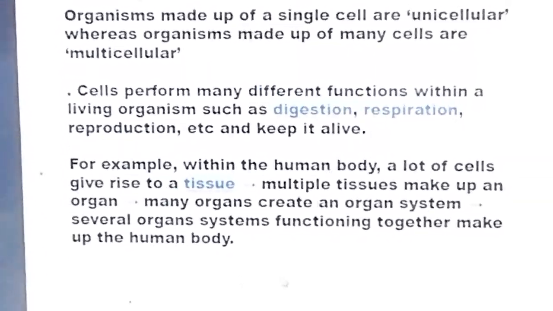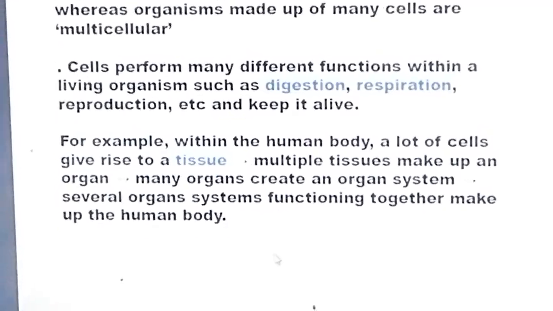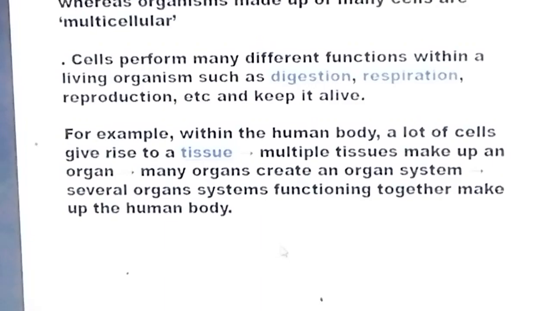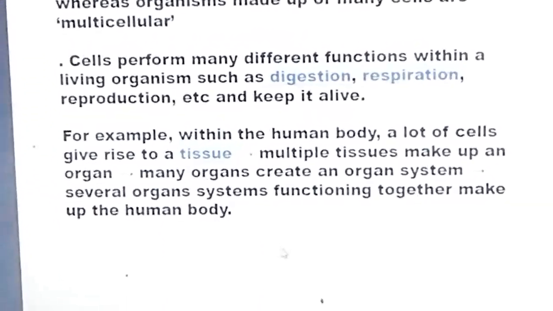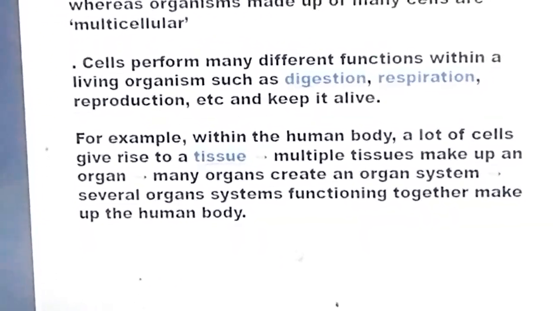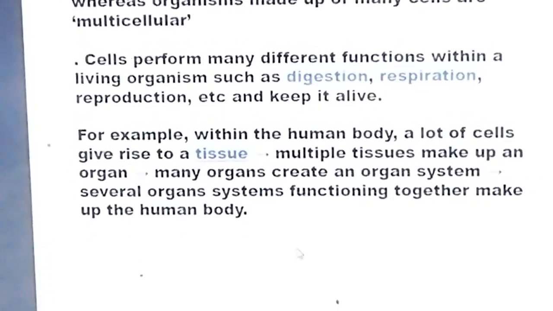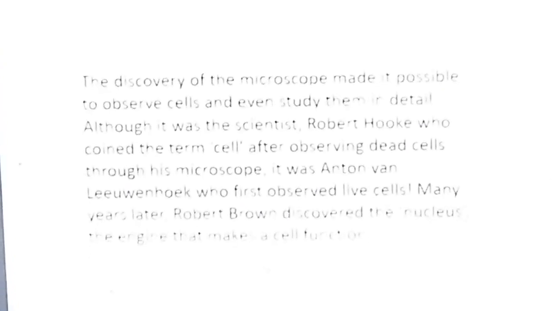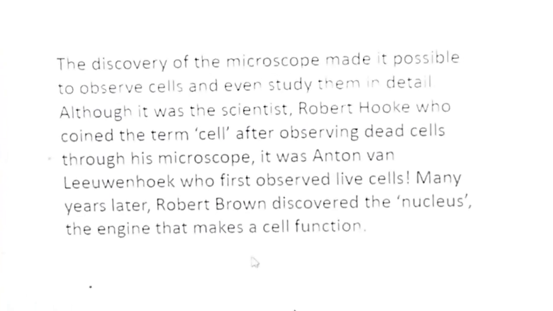Cells perform many different functions within living organisms such as digestion, respiration, reproduction, etc. For example, within the human body, a lot of cells give rise to tissue. Multiple tissues make up an organ. Many organs create an organ system, and organ systems function together to make the human body.